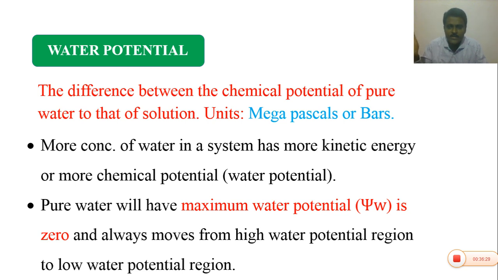By adding salts or sugars to pure water, it becomes a solution. Solutions generally contain fewer water molecules, hence they have less chemical potential or low water potential.